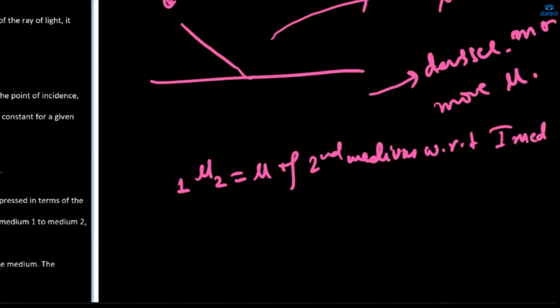The number just after the mu represents the medium whose refractive index is given, and the other number represents the medium with respect to which the refractive index is given.